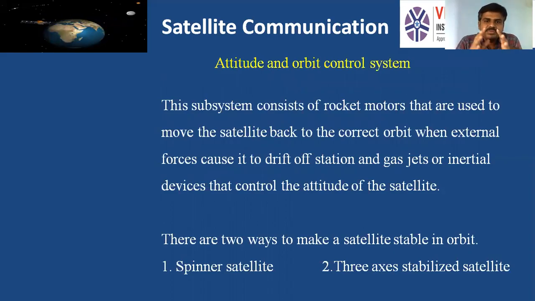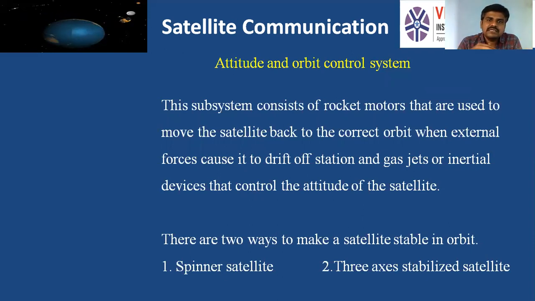Here, attitude means position or location of the satellite. So this subsystem consists of rocket motors that are used to move the satellite back to the correct position when some external forces cause it to drift off. What are those external forces?